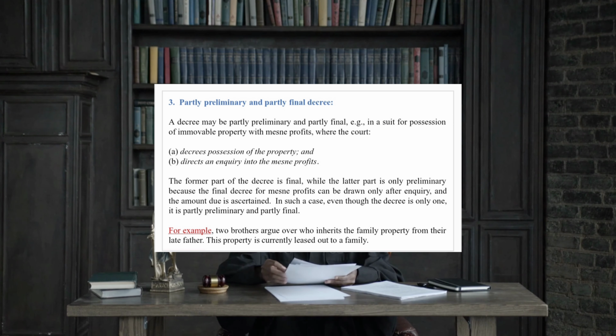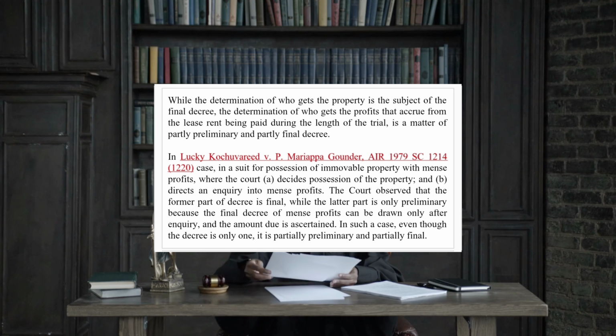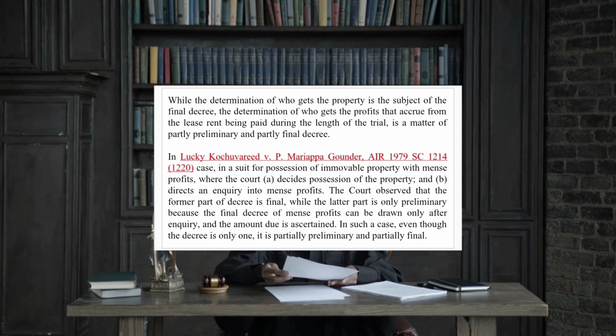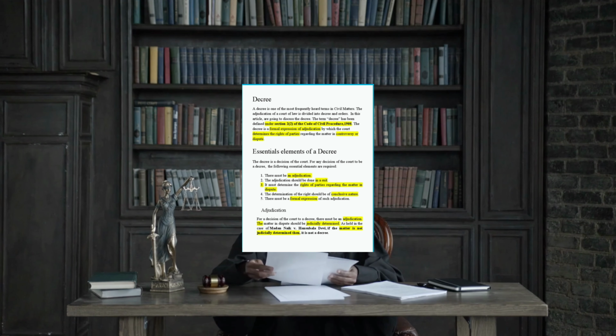So what is adjudication? Here you will underline the word adjudication. In order that a decision of a court be termed a decree, it is essential that there must be an adjudication, that is, a judicial determination. So adjudication is a judicial determination of the matter in dispute. If there is no judicial determination of any matter in dispute, it is not a decree. Such judicial determination must be by a court.